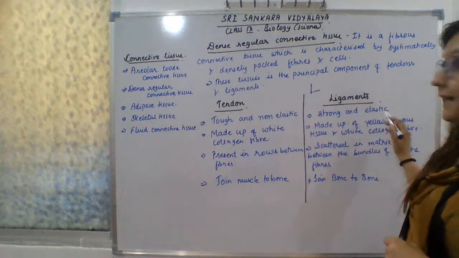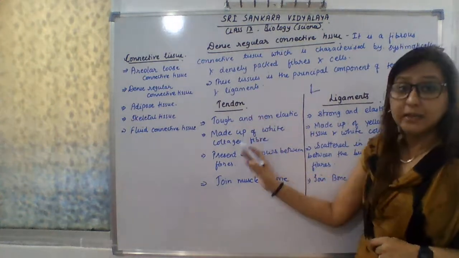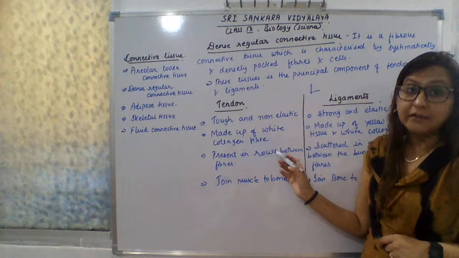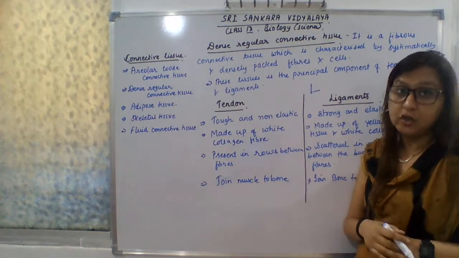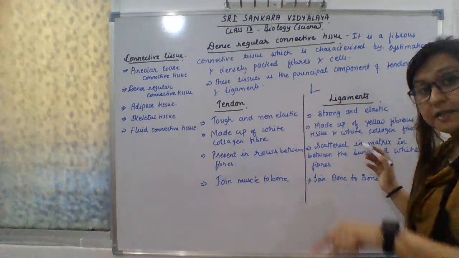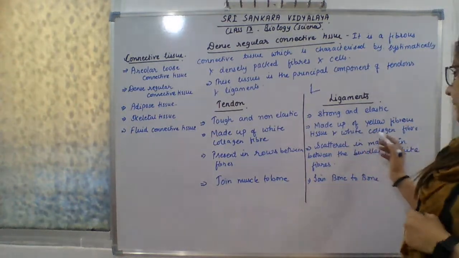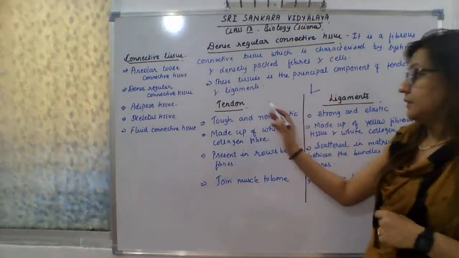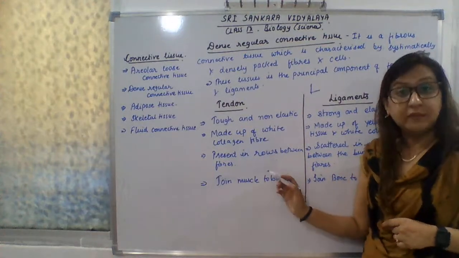Whereas this is strong and elastic. So tendon is made up of white collagen fiber. Now only we read about white collagen fiber. And now it is made up of white collagen fiber as well as yellow elastin fibers. Okay. So now the tendon is present in rows between the fibers.